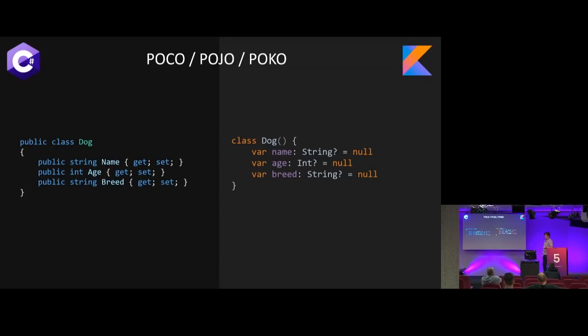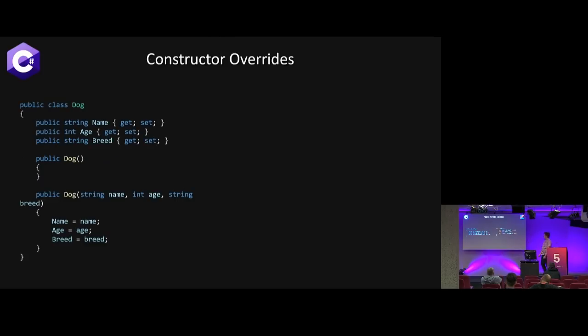That is super similar to the C# 8 version of nullable reference types with that optional field you can turn on now, and we'll talk more about that in a bit. But you'll also notice that we have to explicitly set a value for these properties, whereas in C# we get that sort of default concept, and we can even call default in terms of assigning a value. So for string name on the C# side, that's just going to be null by default. Int will be 0, breed will be null as well. But on the Kotlin side, all three of these are nullable. We have to explicitly set it to null or to a value.